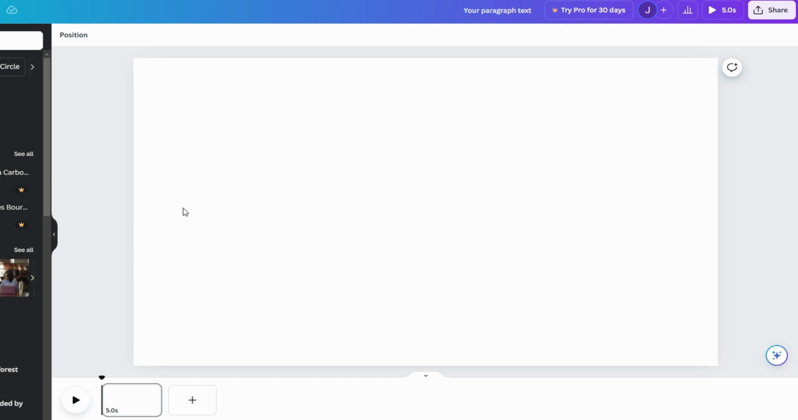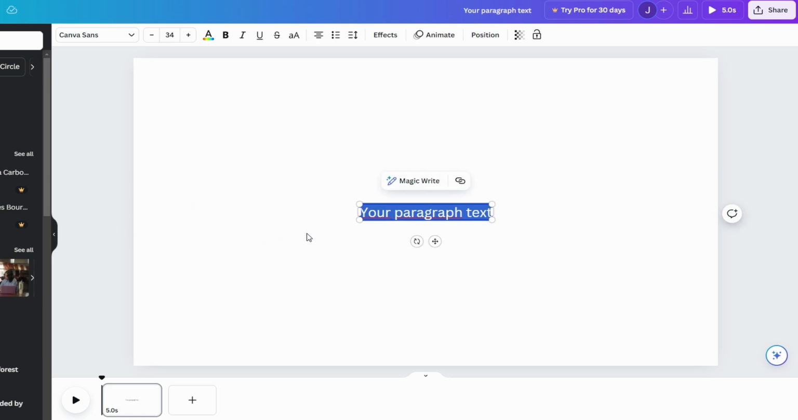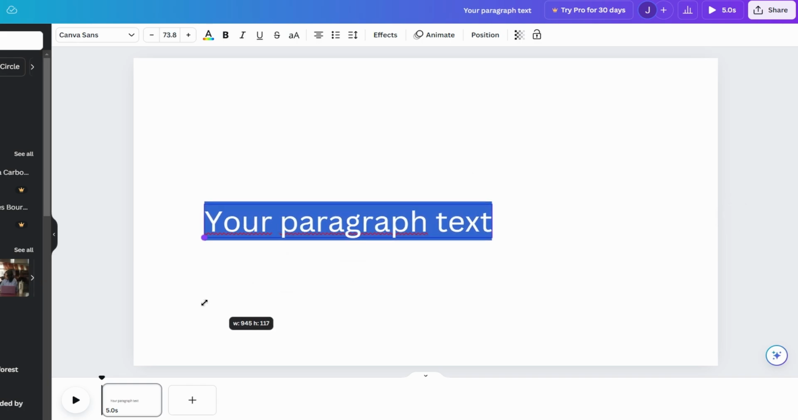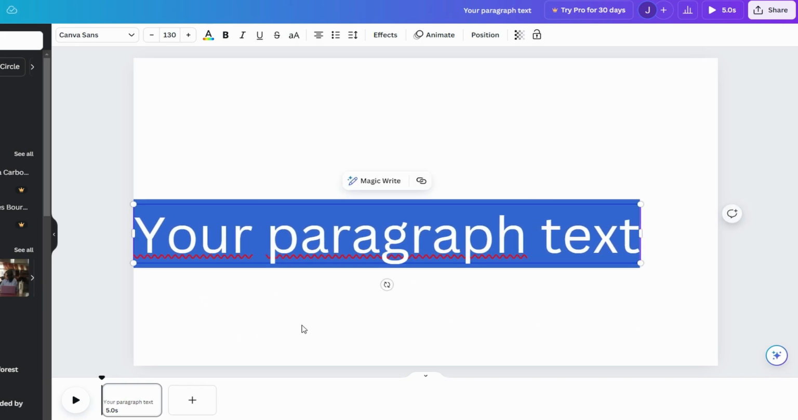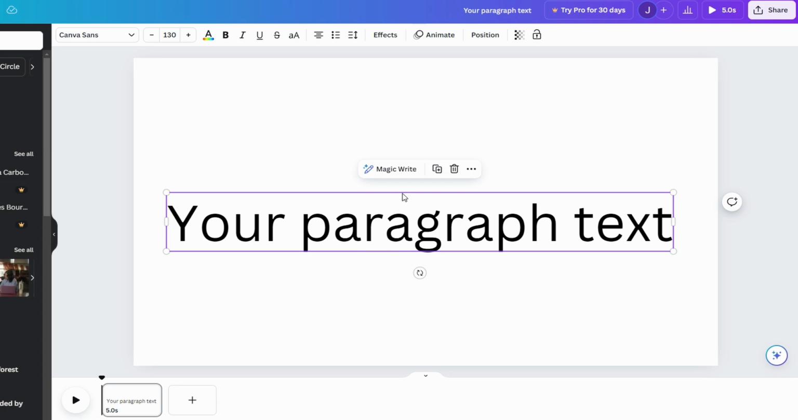Show you how to make text appear one by one in Canva. Start by creating a new design or opening an existing one. Click on the text icon, the T on the left sidebar. Choose Add a text box or any text style you prefer. Enter your text. Click on the text box to select it.